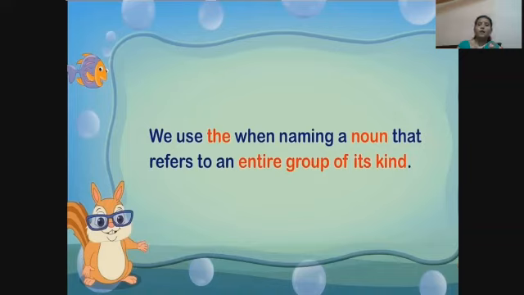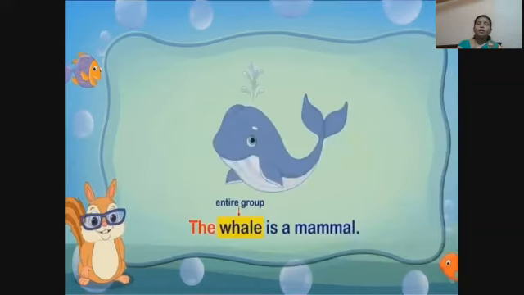The whale is a mammal. Whale, entire group.